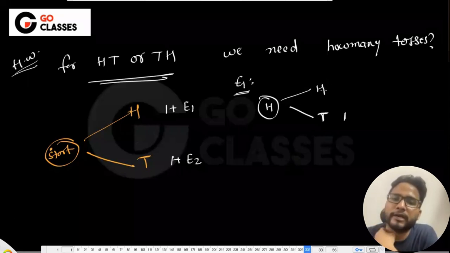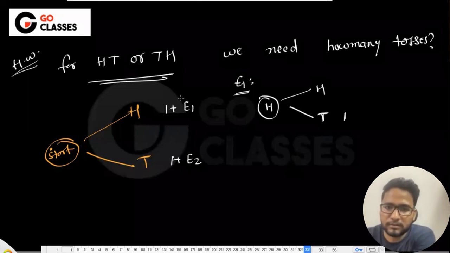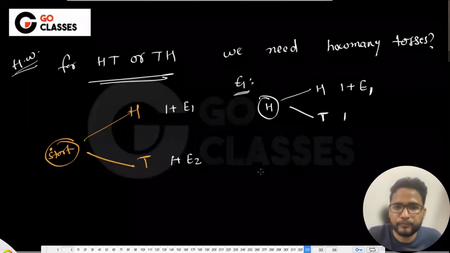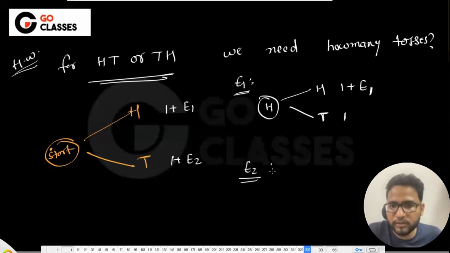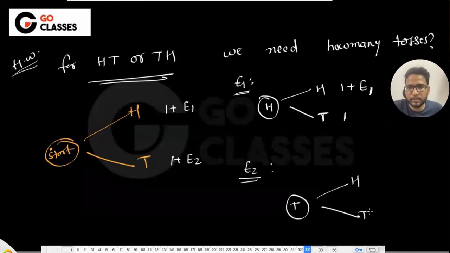You have just one head in your hand and you're looking for head tail, or tail head. Is this same as this E1 only? This is same as E1, right? It seems like same as E1. 1 plus E1 or 1 plus E2? I think 1 plus E1 only. For E2 calculation, you can say you have tail in the hand and either head can come or tail can come. So if tail head, okay, this is just 1. Tail, okay, there is no progress, basically 1 plus E2.